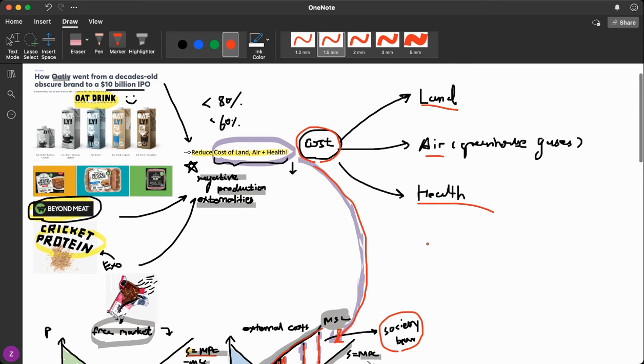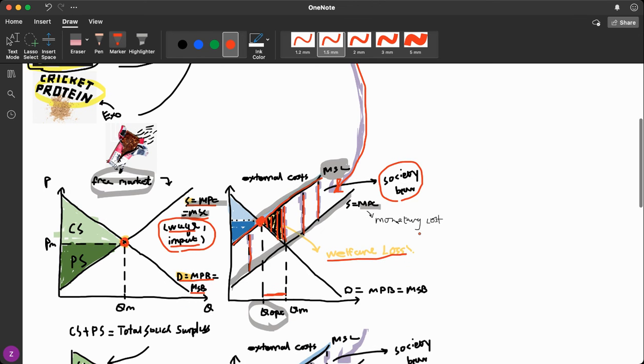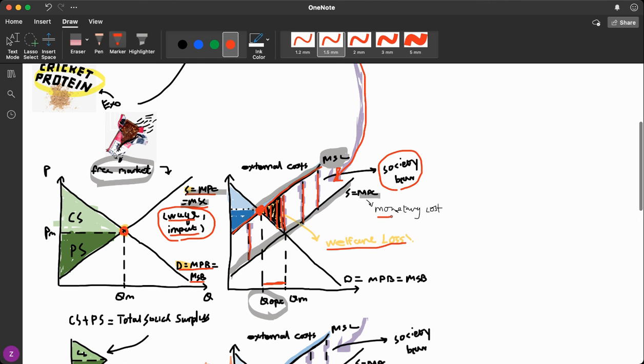And perhaps a more common concern is that eating too much red meat will likely cause cardiovascular diseases. This health issue, however, is pretty contentious, but it is a potential factor that we'll consider when we think about negative externalities. So again, MPC is the monetary cost of production, and if we add some additional external costs to MPC, we'll derive a curve that represents the cost to society of producing one more unit of a good, that is known as MSC. And why is this triangle the welfare loss?